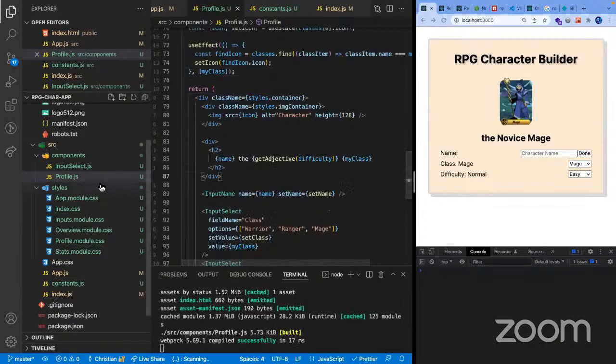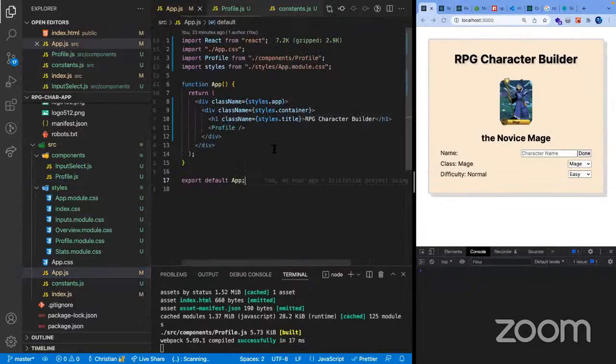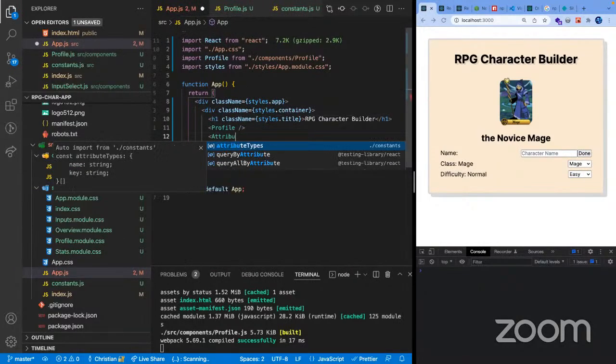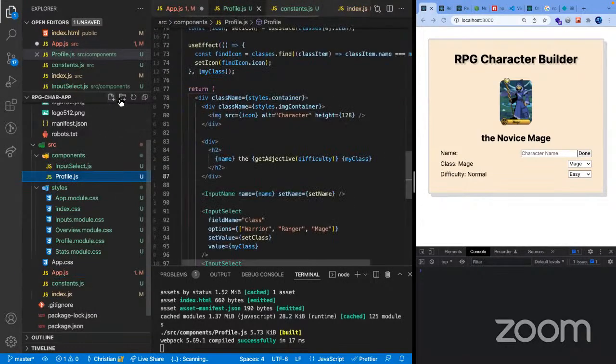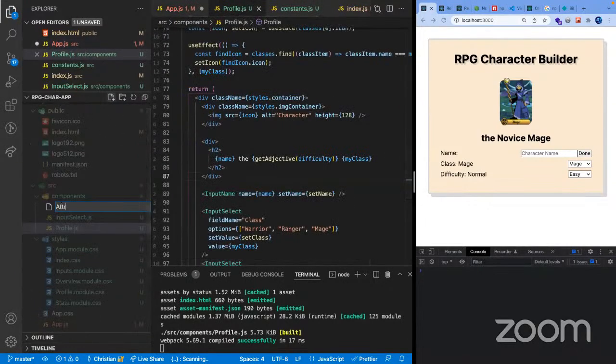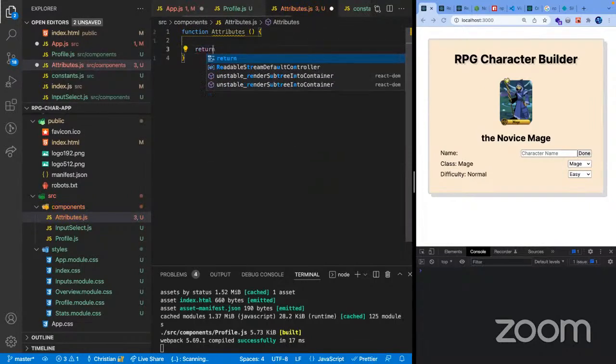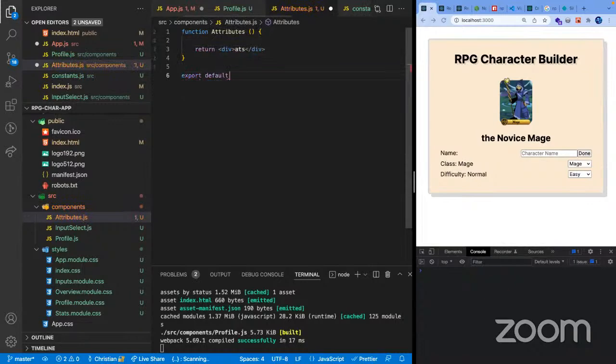And yeah, let's create here another one for attributes. Let's name it attributes, and we're gonna create another component, attributes.js, function Attributes, so return a div for now, and then export the Attributes.